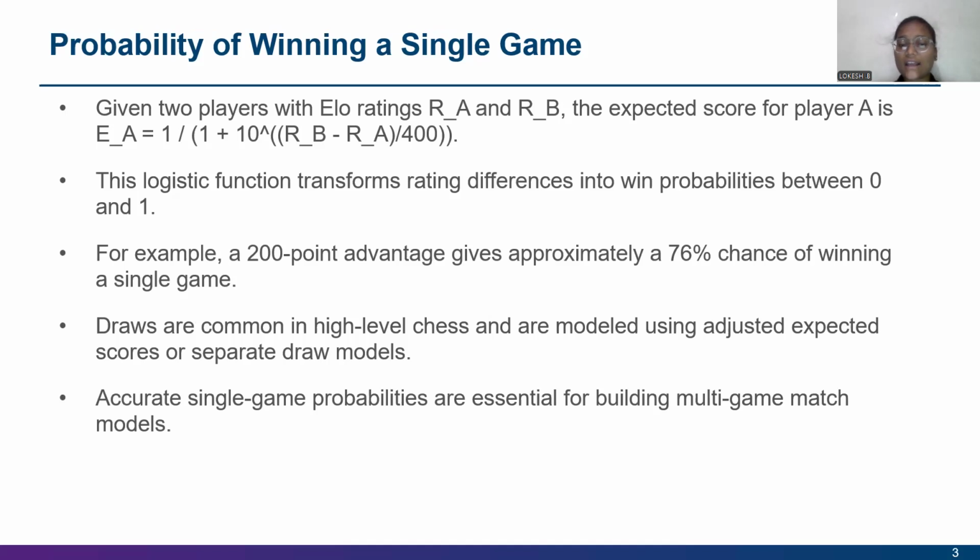Draws are common in high-level chess and are modeled using adjusted expected scores or separate draw models. And the accurate single game probabilities are essential for building multi-game match models.